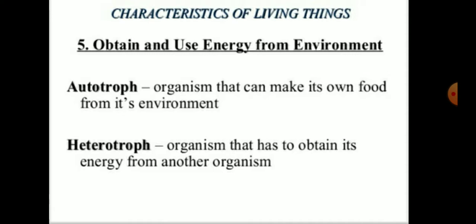With the help of the photosynthesis process, they make their own food. And heterotroph means an organism that obtains its energy from another organism, or depends for food on another organism. It is called a heterotroph.